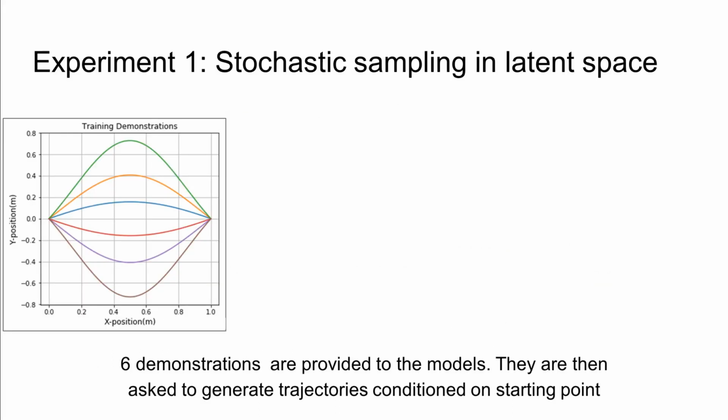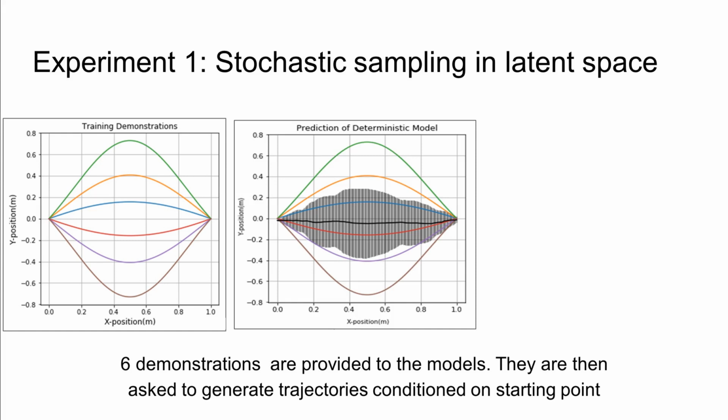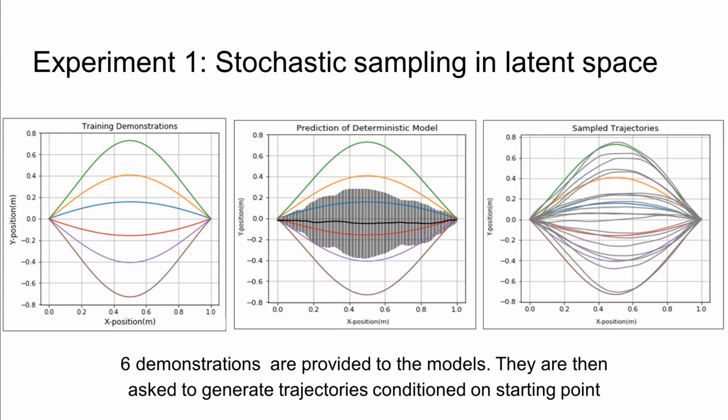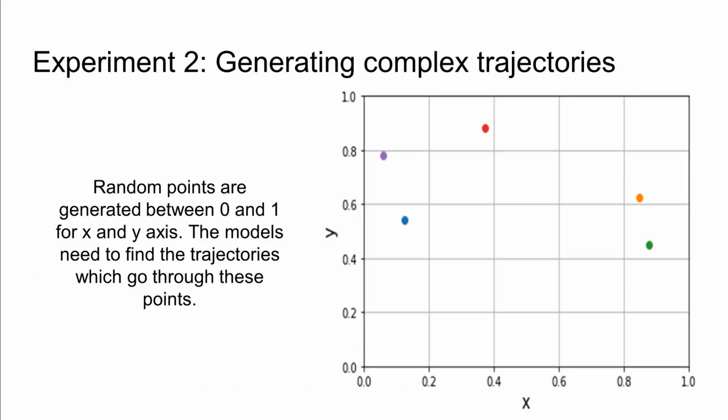We validate the stochastic sampling in latent space by comparing our method with its deterministic counterpart, CNMP. CNMP generates only the mean trajectory of the demonstration distribution, which goes through the middle since it is deterministic. However, our RCNMP generates trajectories that cover the whole demonstrated range due to our latent representation stochastic sampling approach.